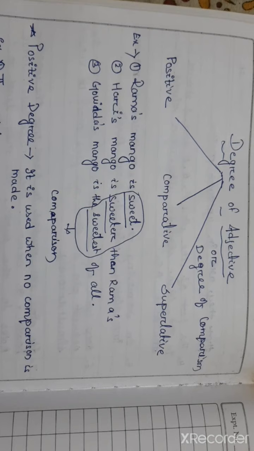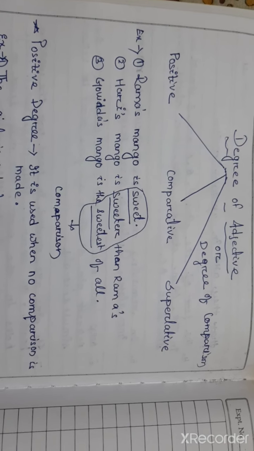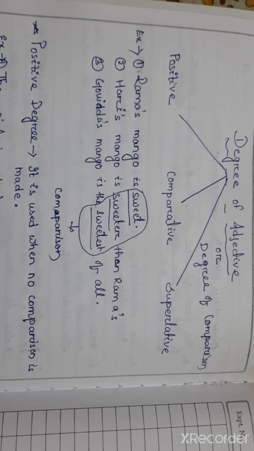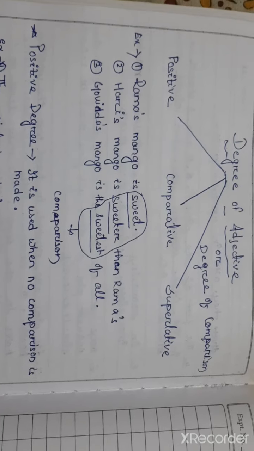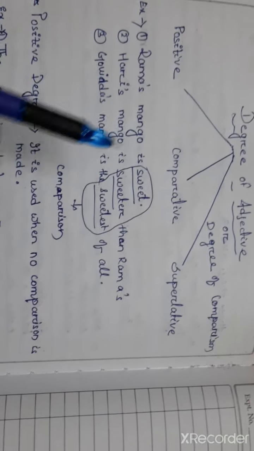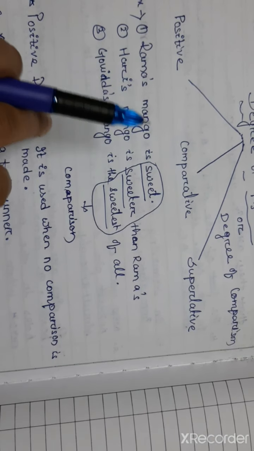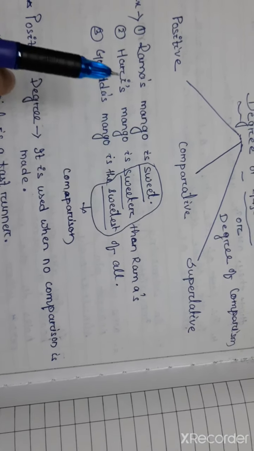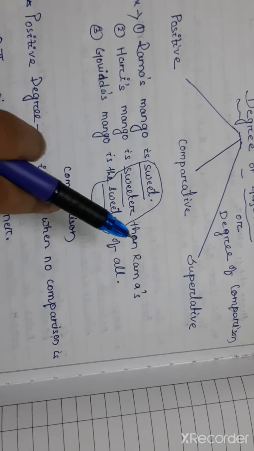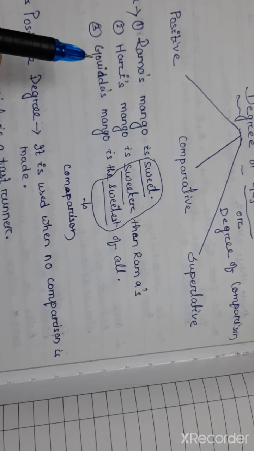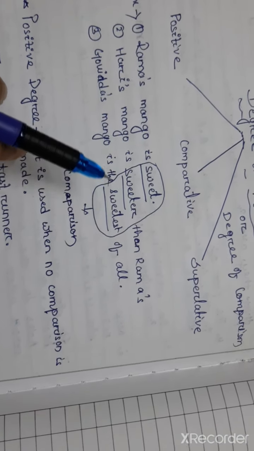In our previous video, we discussed adjectives and their classification or kinds. In this video, we will discuss degree of adjective or degree of comparison. So let's see these three examples. First example: Rama's mango is sweet. Second sentence: Hari's mango is sweeter than Rama's. And the third sentence: Govinda's mango is the sweetest of all.